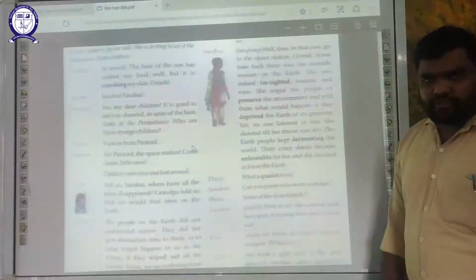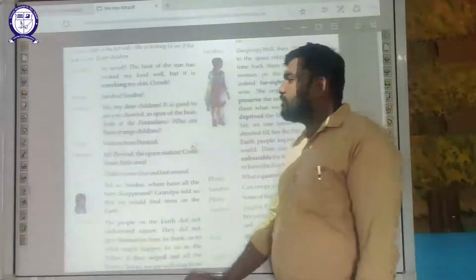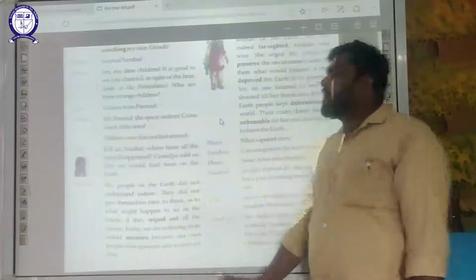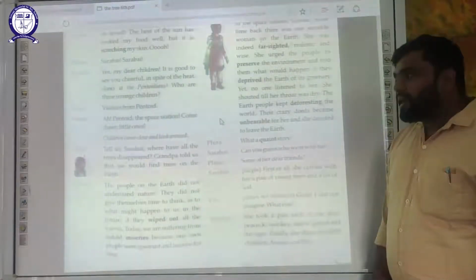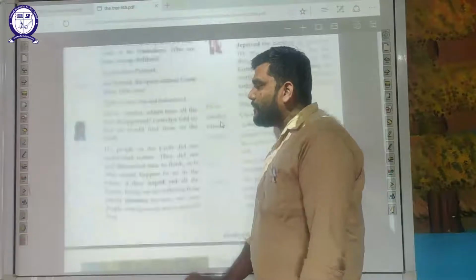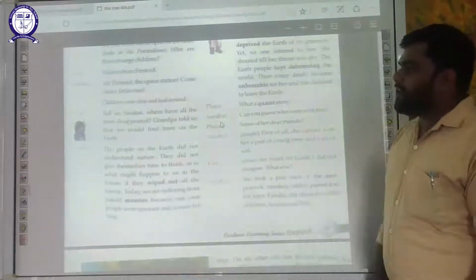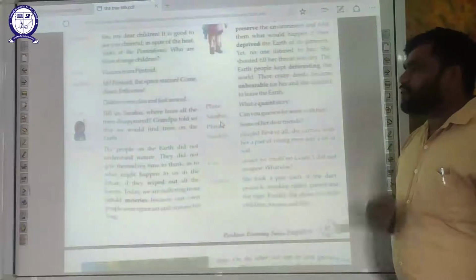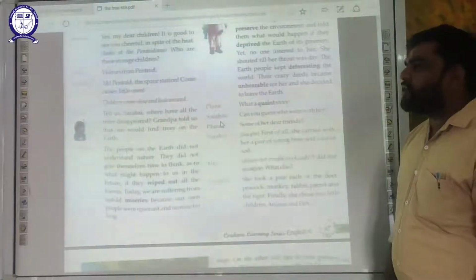Who are these strange children, looking towards those four children? Arun says, visitors from Pentoid. Sarabai says, Pentoid, the space station. Come closer, little ones. Now children come closer to Sarabai. Zion says, tell us, Sarabai, where have all the trees disappeared? Grandpa told us that we would find trees on the earth.